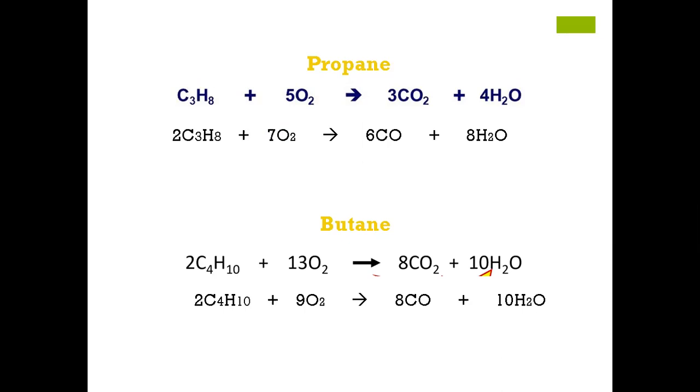So it means the lesser the oxygen needed, the carbon monoxide is going to be produced. If we have a sufficient supply of oxygen, a larger supply of oxygen, then carbon dioxide is going to be produced. Clear? Yeah, got it.